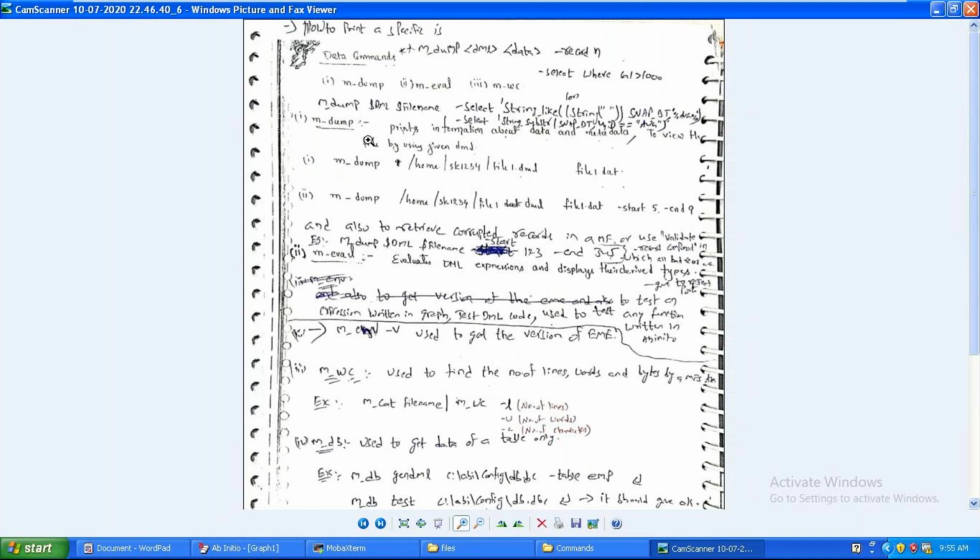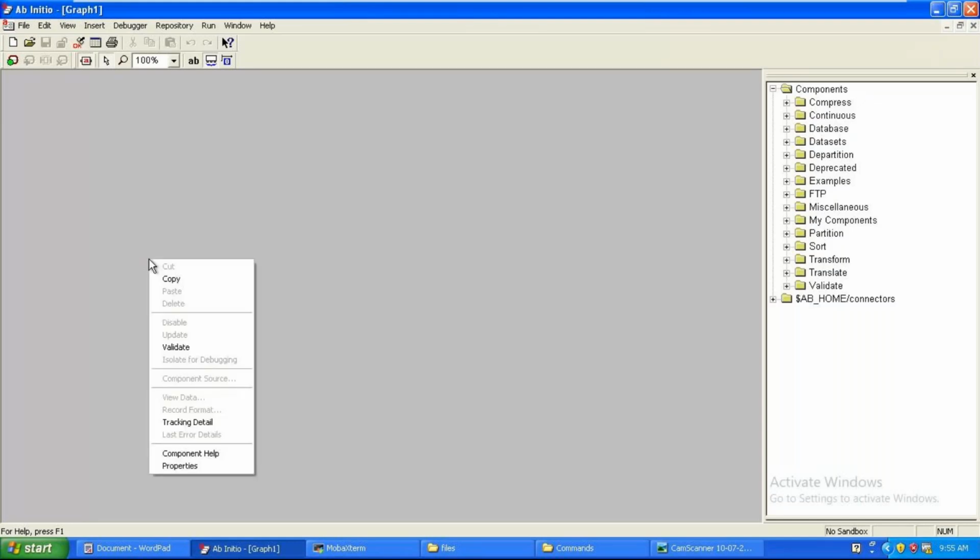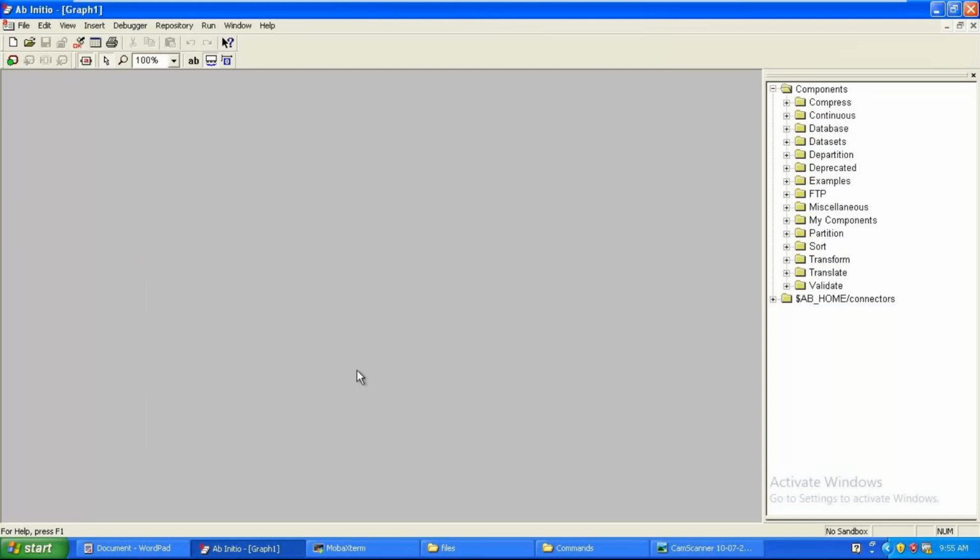What is a header? If you right click your file and view data, you can see some header, serial number, name, for my customer file. In the same way, if I want to view the data along with the header for easy comparison, that is possible with the help of only the m_dump command.